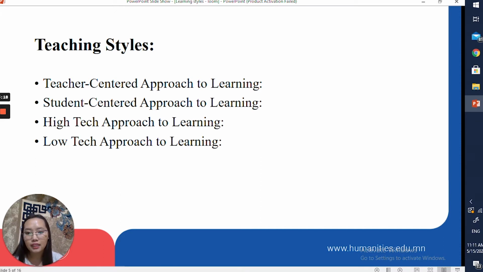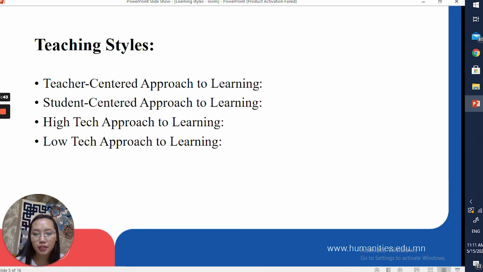A high-tech approach to learning. Students use mostly internet, which is also beneficial in a classroom setting as it provides unlimited sources. Teachers may also use the internet in order to connect their students with people from around the world.